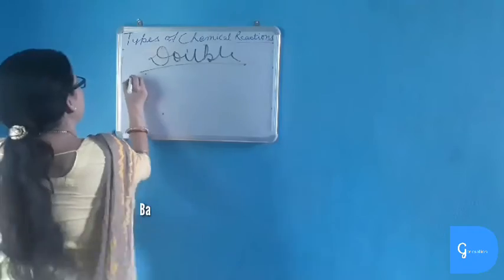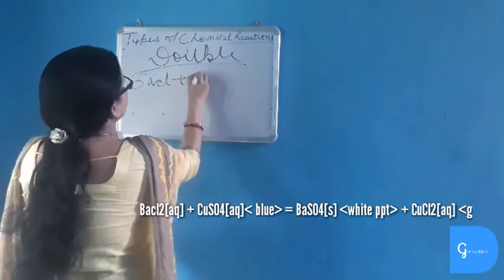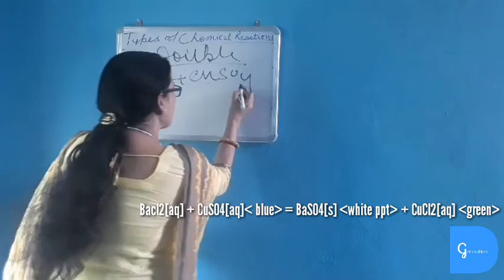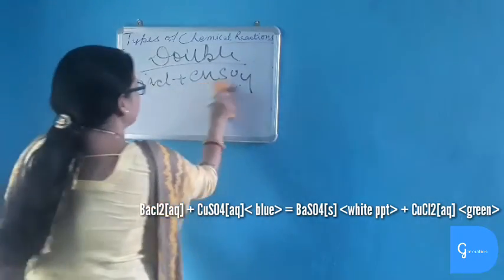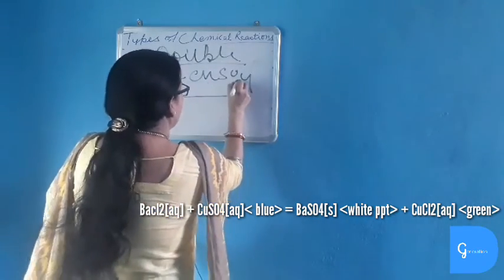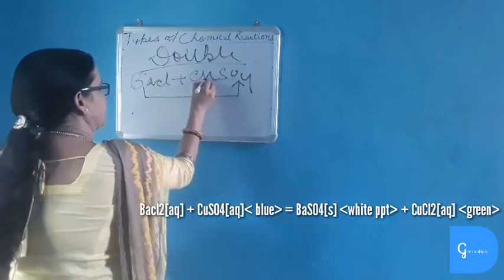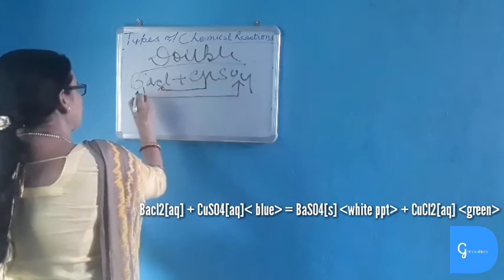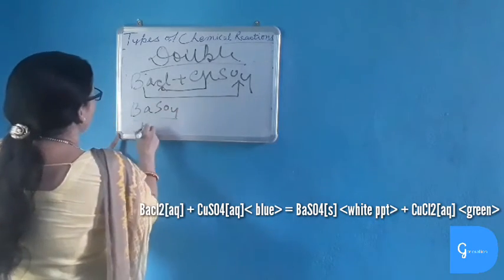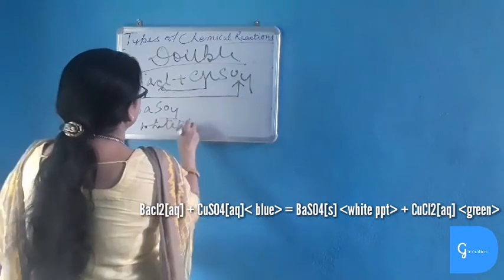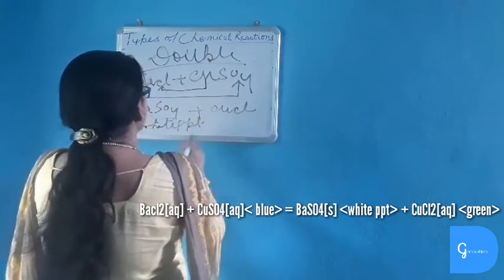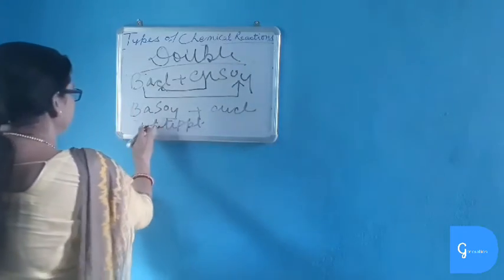Now another example, barium chloride reacts with copper sulfate. Barium chloride is colorless, copper sulfate is a blue color solution. In this reaction what happens? I told you about the exchange of ions. How does the exchange of ions take place? Barium, the first element, reacts with the last one, and the third element reacts with the second one. So barium sulfate is formed. The new substance which is formed is barium sulfate, which is a white precipitate, and copper chloride is formed.